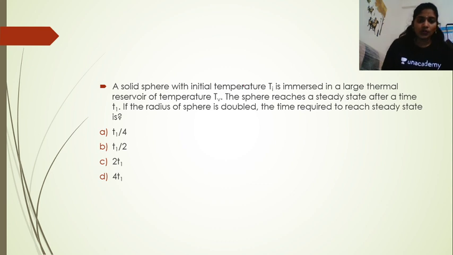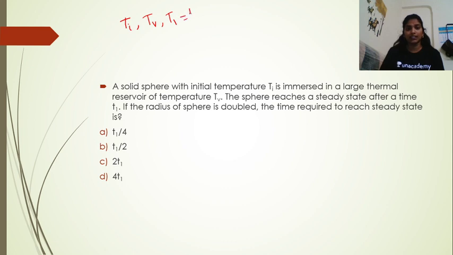So first of all, from the question, what are the given data? Initial temperature is Ti and it is immersed in a large thermal reservoir Tb. Here we have to determine the time. They have given that at a particular time the temperature of the sphere is T, so T is T1 at particular time t1.